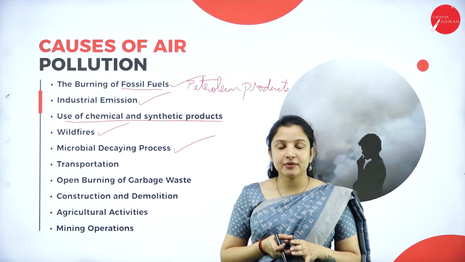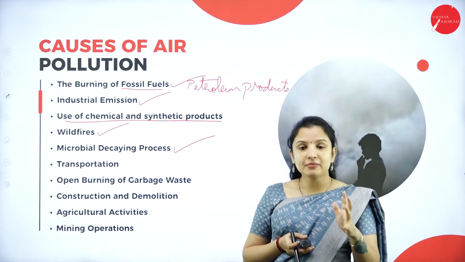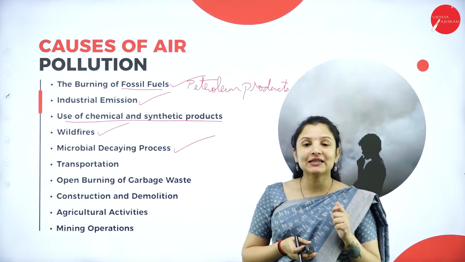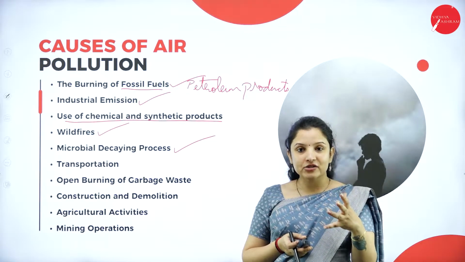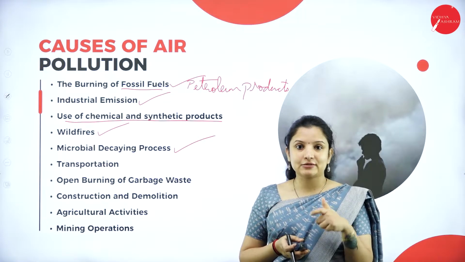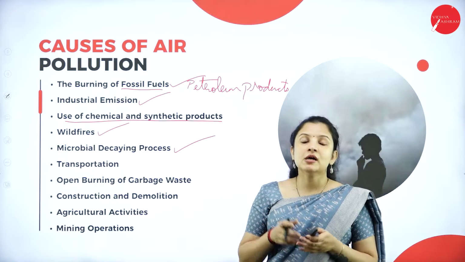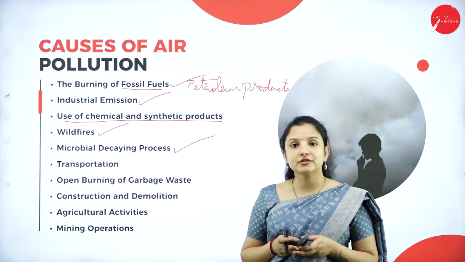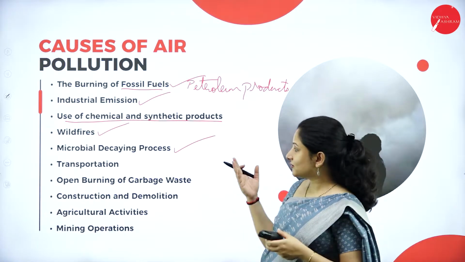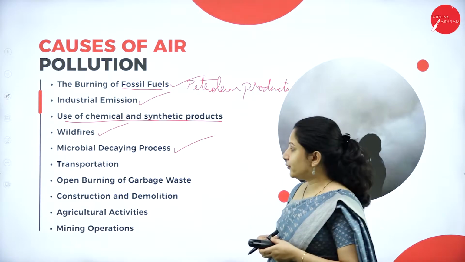Say for example, it was said that the cow is one of the animals responsible for the increase in greenhouse gases. Why? Because cow dung actually contains a lot of methane. So when microbes act on the cow dung for decaying it, a lot of methane escapes into the atmosphere, therefore causing a greenhouse effect. So that is how the microbial decaying process also causes air pollution.